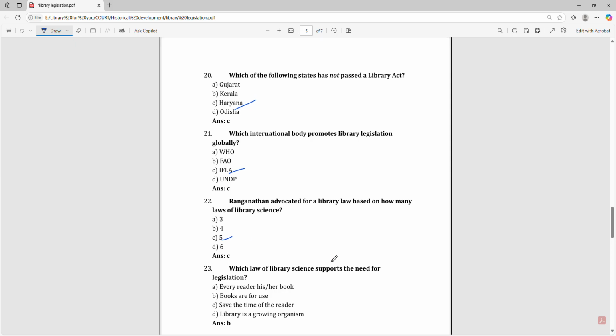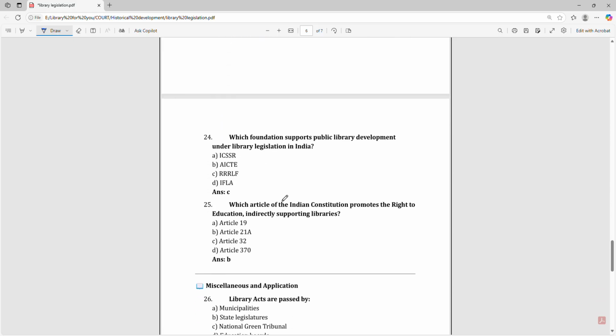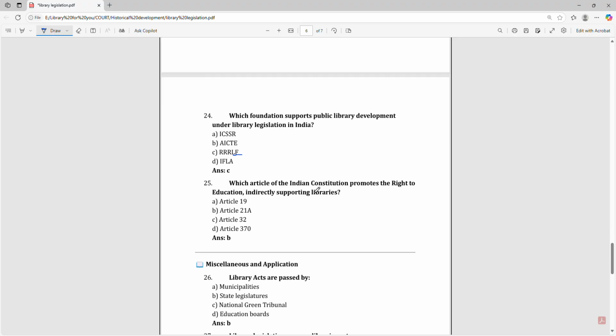That is 5. Which law of library science supports the need for legislation? Books are for use. Which foundation supports public library development under library legislation in India? Raja Ram Mohan Roy Library Foundation.